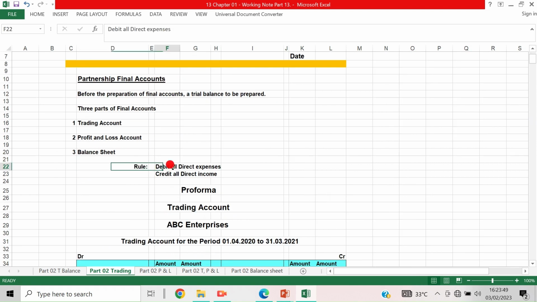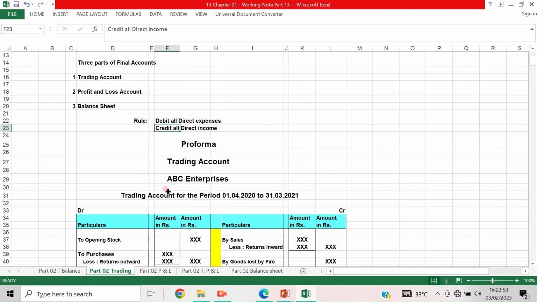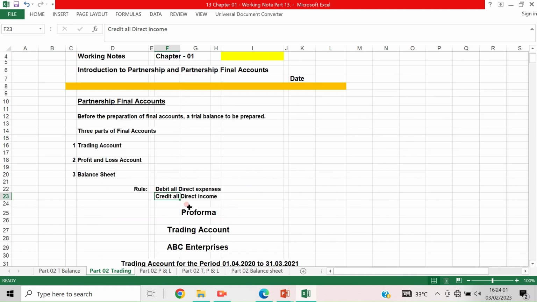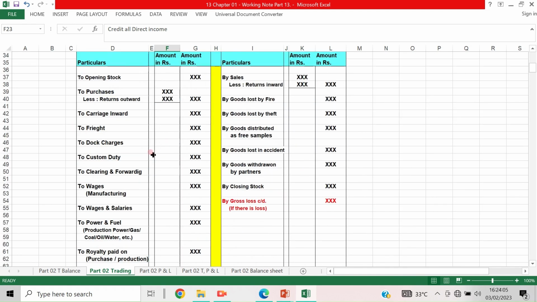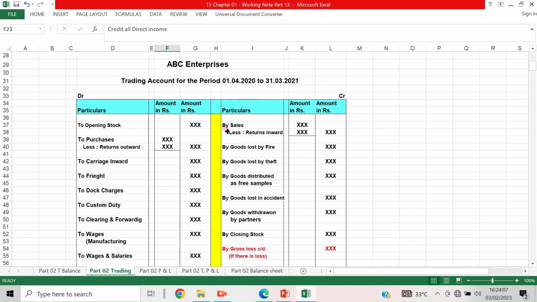Now the rule is that debit all direct expenses and credit all direct income. Okay, this is a rule. For that, you should know what are the direct expenses and direct income. Let's see. First we will see what are the direct incomes.